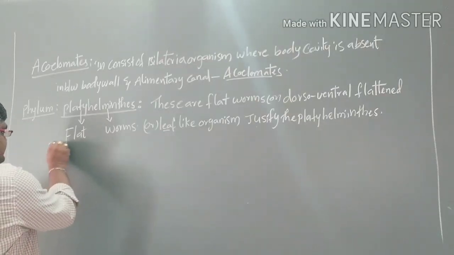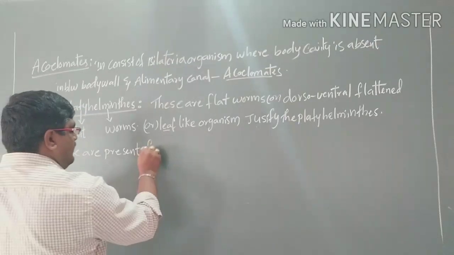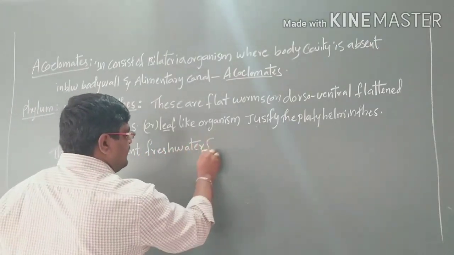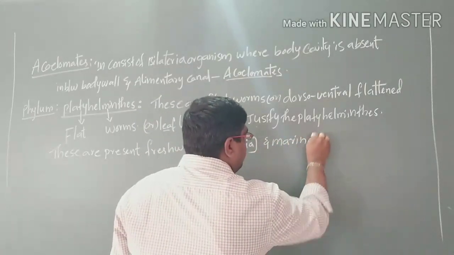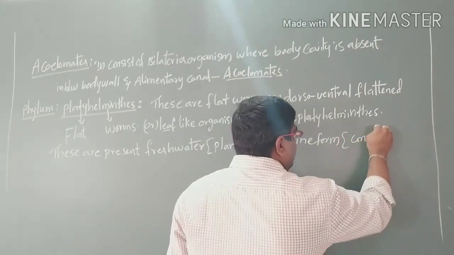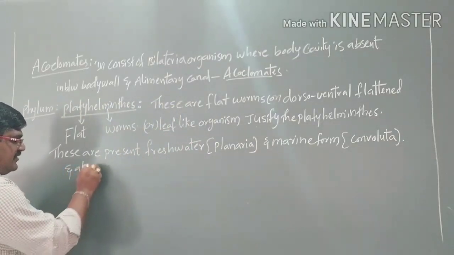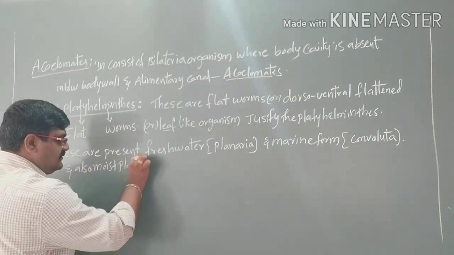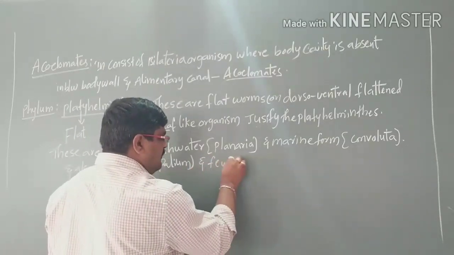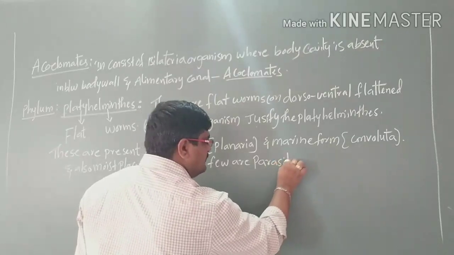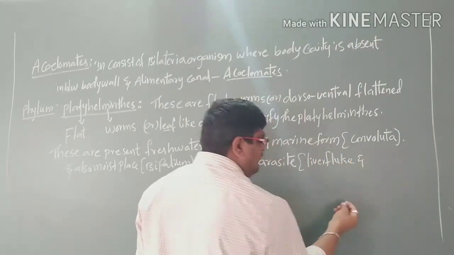They are present in freshwater forms like planaria, and also in marine forms like convoluta, and also in moist sand and moist soil, moist places, like bipalium. And a few are parasites, like the liver fluke and flatworms.